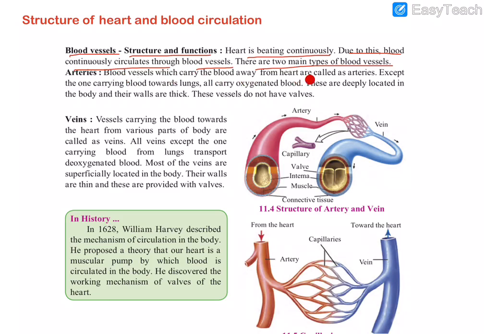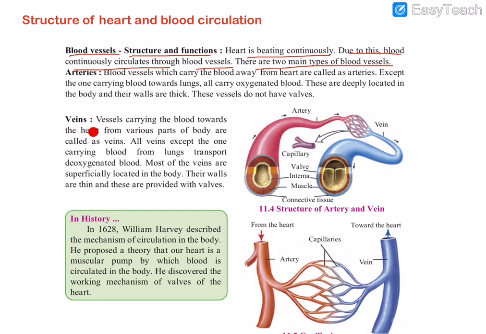Blood vessels which carry the blood away from the heart are called arteries. Except the one carrying blood towards the lungs, all carry oxygenated blood. So arteries carry oxygenated blood, meaning oxygen rich blood, away from the heart. They are deeply located in the body and their walls are thick. You can see they don't have valves inside, and the walls of the arteries are thick.